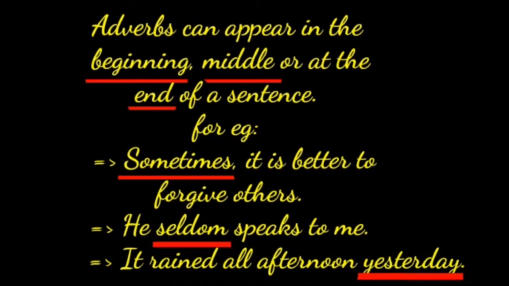Then, he seldom speaks to me. Then, it rained all afternoon yesterday. Here, sometimes, seldom, yesterday are adverbs, children.